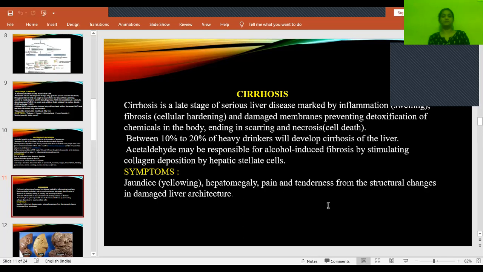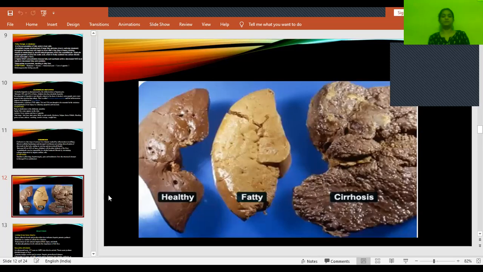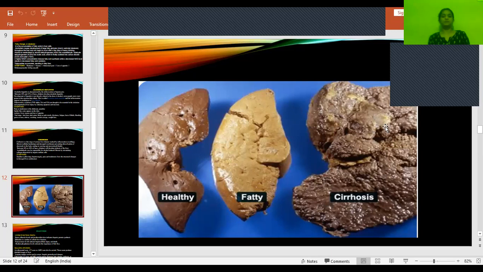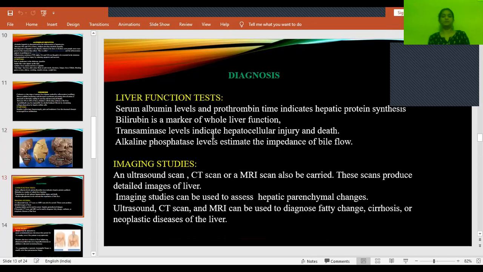And there will be pain and tenderness from the structural changes in the damaged liver. So this is a healthy liver, this is the fatty liver, a bit yellowish in color due to accumulation of fatty lipids, and this is cirrhosis. Hepatomegaly can be seen in cirrhosis because of deposition of collagen or connective tissue. And then diagnosis.